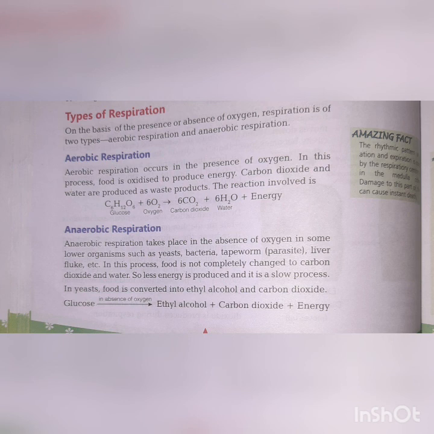As you might have noticed at your home, when the process of yeast fermentation takes place, it takes about 5 to 6 hours. So you can say that it is a slow process. Now in yeast, food is converted into ethyl alcohol and carbon dioxide. This you can see by the reaction, that is glucose in absence of oxygen gives ethyl alcohol, carbon dioxide, and energy.